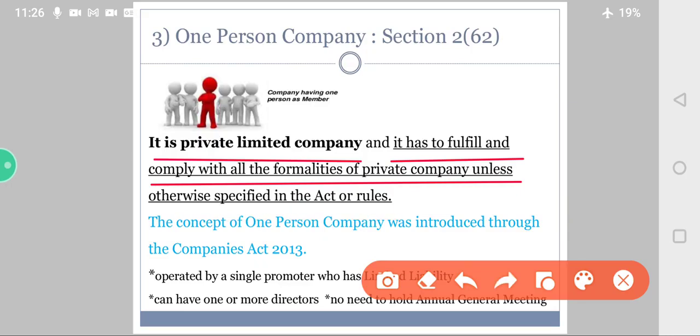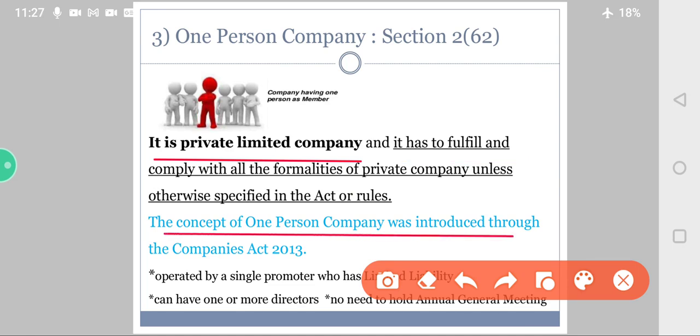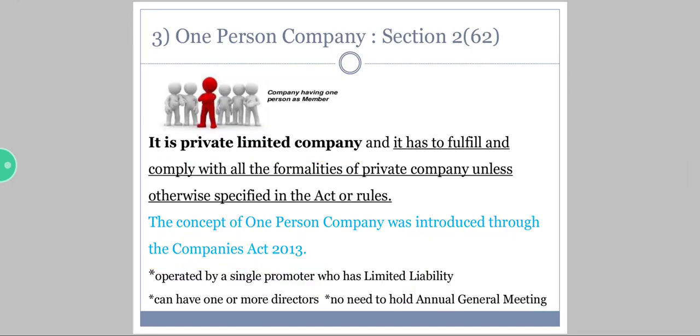Now see here, to comply with means to obey or to accept. So if it's a one person company, it has to fulfill or obey or accept all the formalities of a private company. Now the concept of one person company was introduced through the Companies Act 2013.